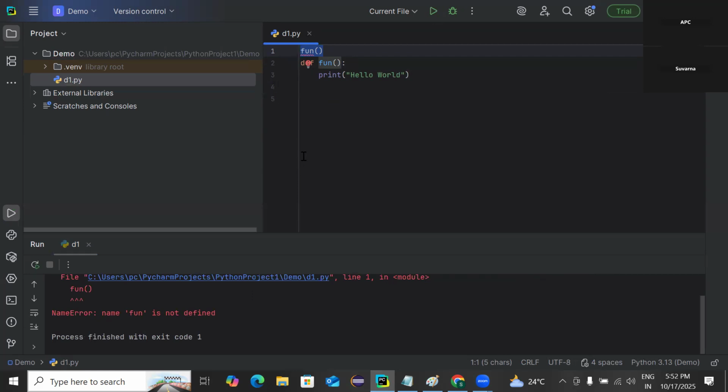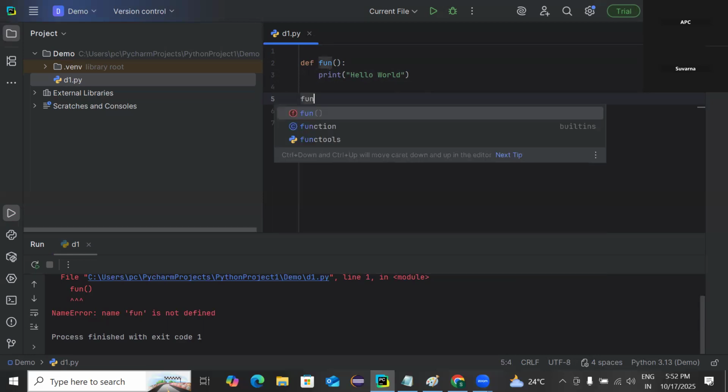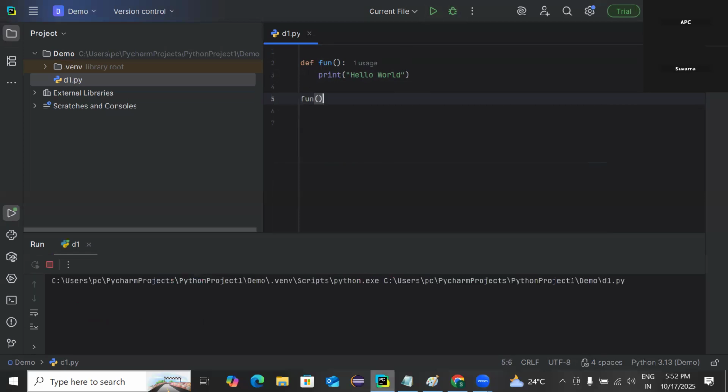So therefore it is showing the error there. So what is the point? We can call the function only after defining the function in the program. So here I cannot call that one. In the next line, come out of the indentation. When you come out of the indentation, it will treat it as the next line in the program. Here I can call that function. I hope you are clear with this much.